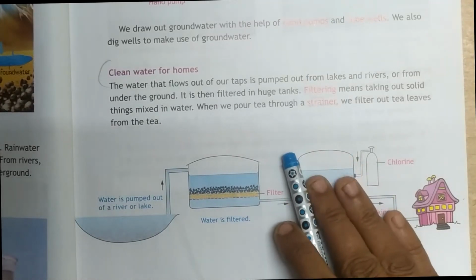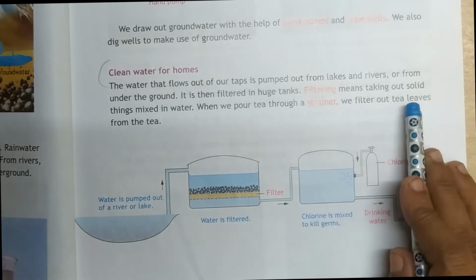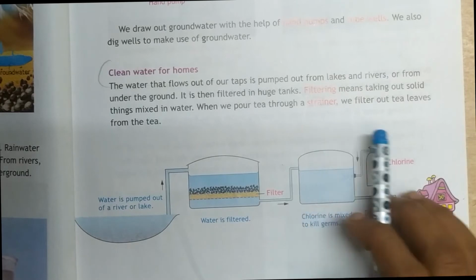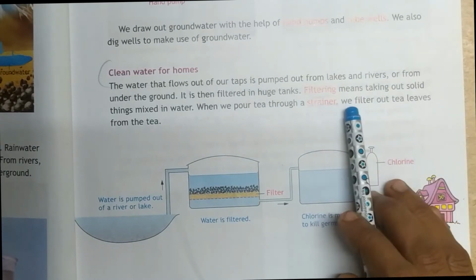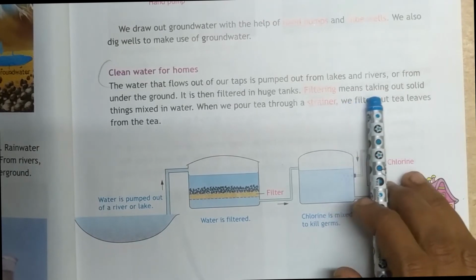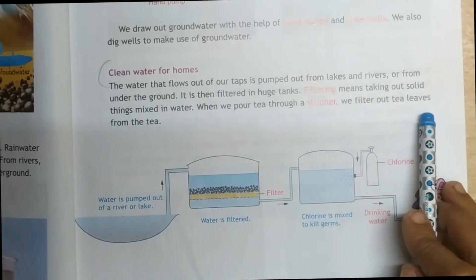Yes, filtering means taking out the solid things. In tea, what are the solid things? The tea leaves, isn't it? And when you filter the tea, the tea leaves are filtered out and put in the dustbin. That is the solid thing in tea.